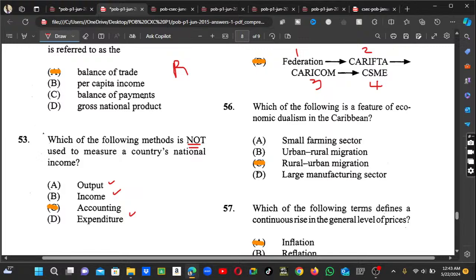Number 56. The following is a feature of economic dualism in the country. This one is a very repeated one. So we're talking about rural urban migration.